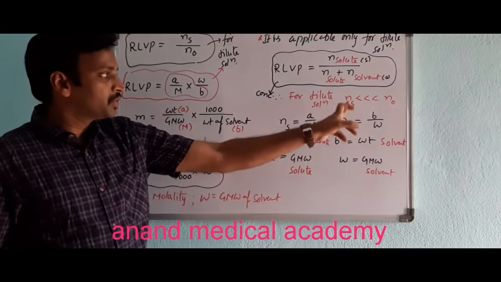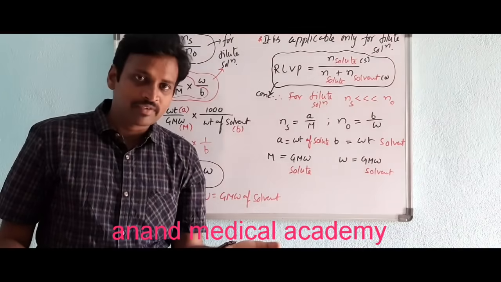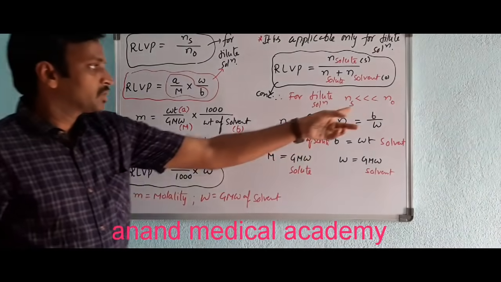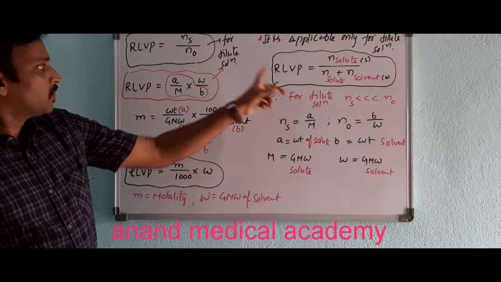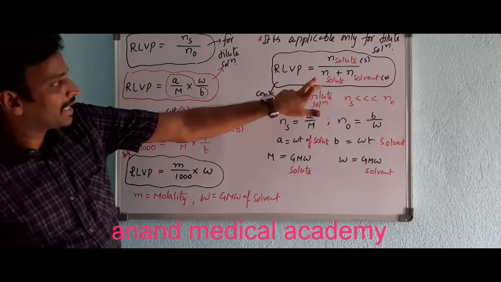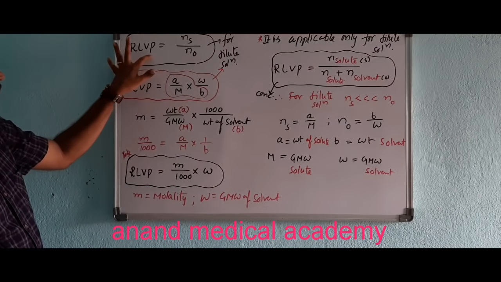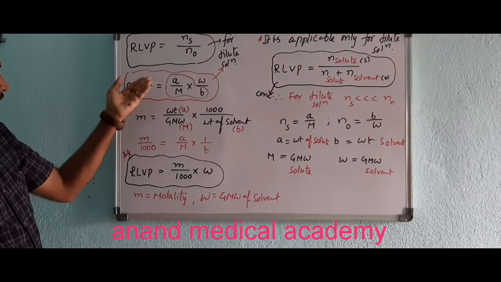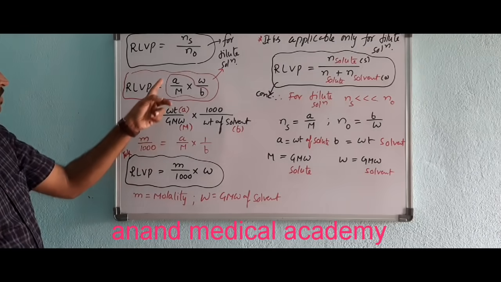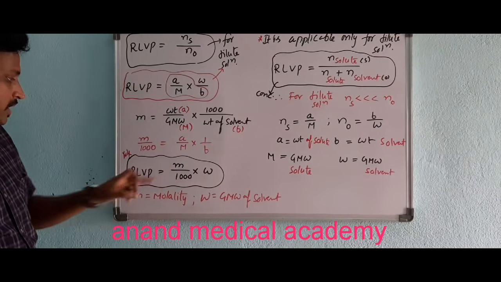For dilute solutions, the number of moles of solute is very less, because dilute means, as everybody knows, the solvent is in excess. So Ns is very much less than N naught. So for dilute solutions I am neglecting the number of moles of solute, so that I get RLVP is equal to Ns by N naught, and I substituted in terms of weights and gram molecular weights, and gave the molality relation.